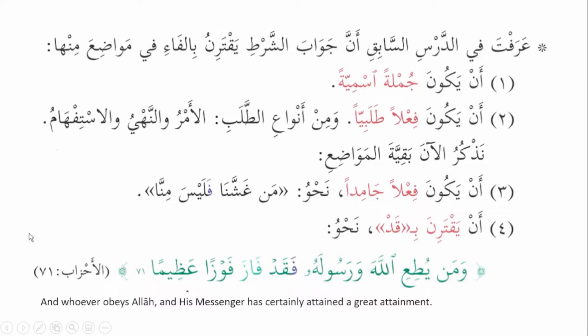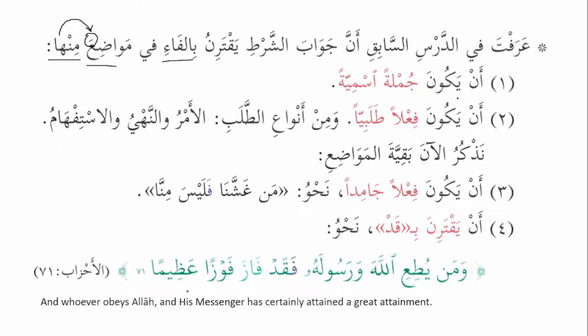So now we know that مواضع is basically ممنوع من الصرف, so that's why after fi it has fatha. It will not accept kasra because this is ممنوع من الصرف. And minha, when we say minha, we know that ha refers to the places, mawadi', because it's the plural of mawdi'. Mawdi' is the place where we keep something, and the plural is mawadi'. And the places where we add fa to jawab al-shart.